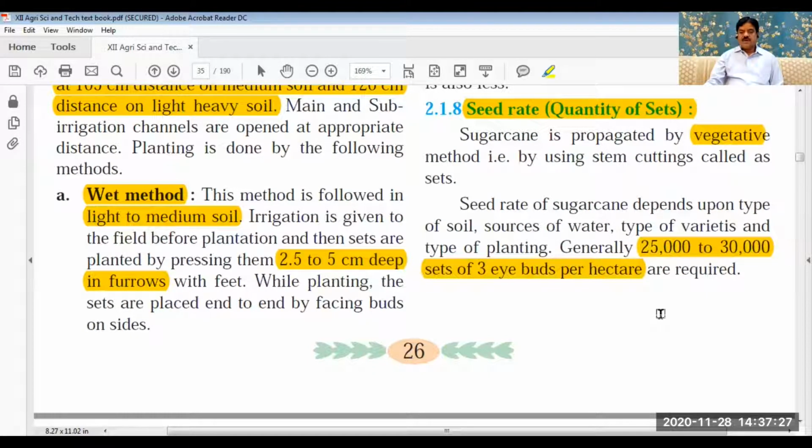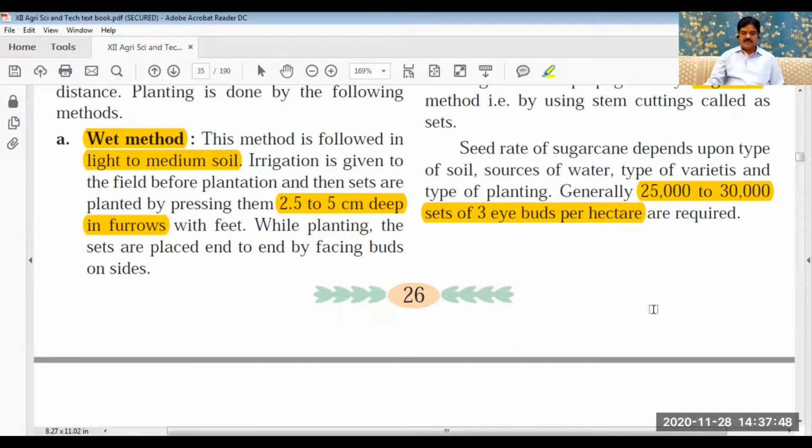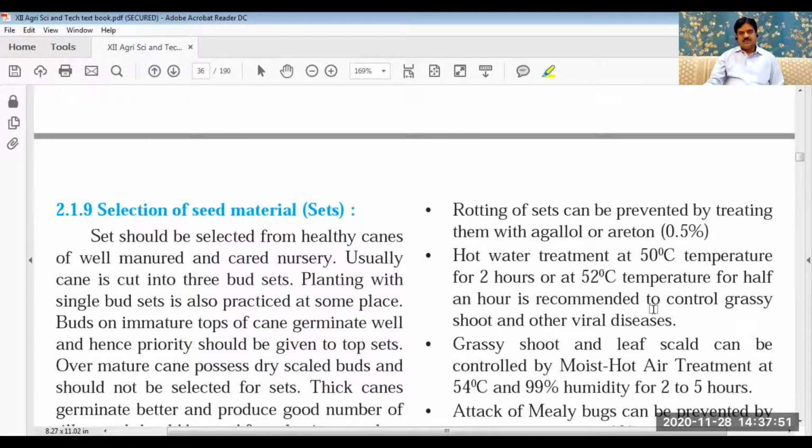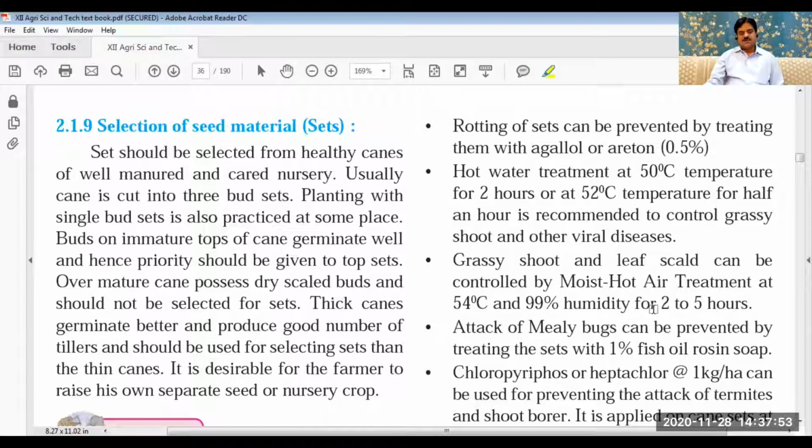sets per hectare, where every set should have at least three buds. The length of the set is almost 12 to 18 centimeters. So we require 25,000 to 30,000 sets with three buds on each set. In some places, one-bud sets can also be used, where the set rate will become 75,000 to 80,000 per hectare. These are the number of sets. There is no unit like kilogram or quintal.